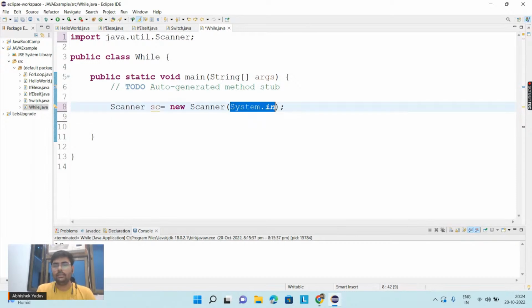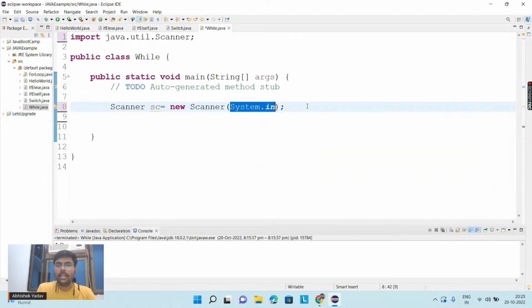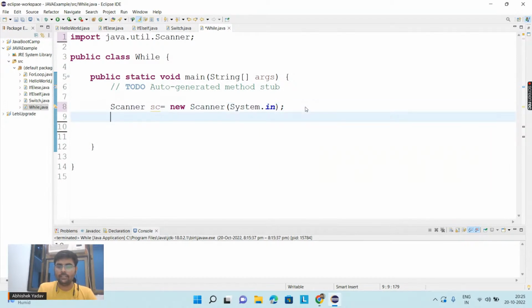So this is your input stream. Whatever data you are writing on the keyboard, that data will be saved inside the buffer. That data will be saved inside the buffer, and now you are saying, hey, data is saved inside the buffer.